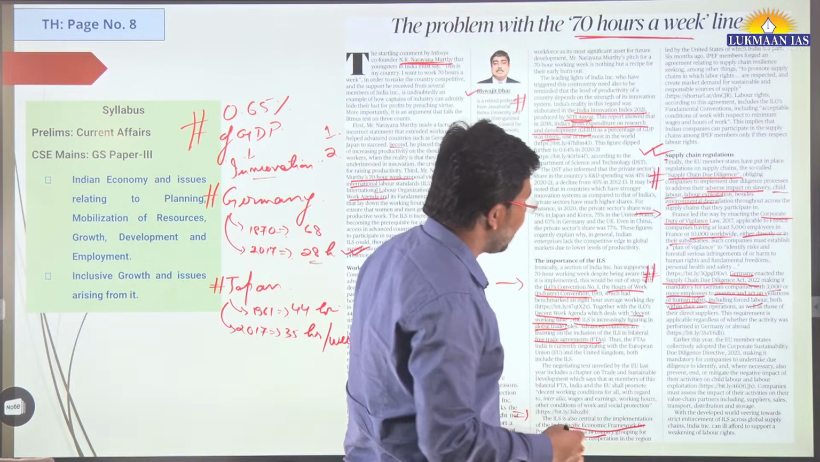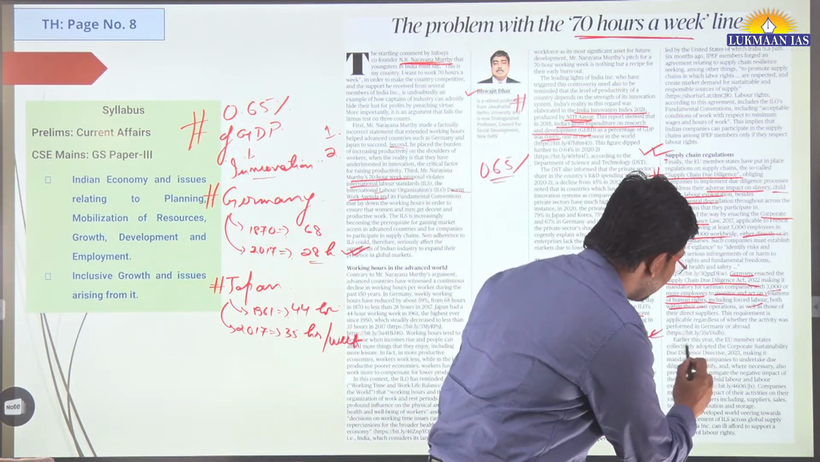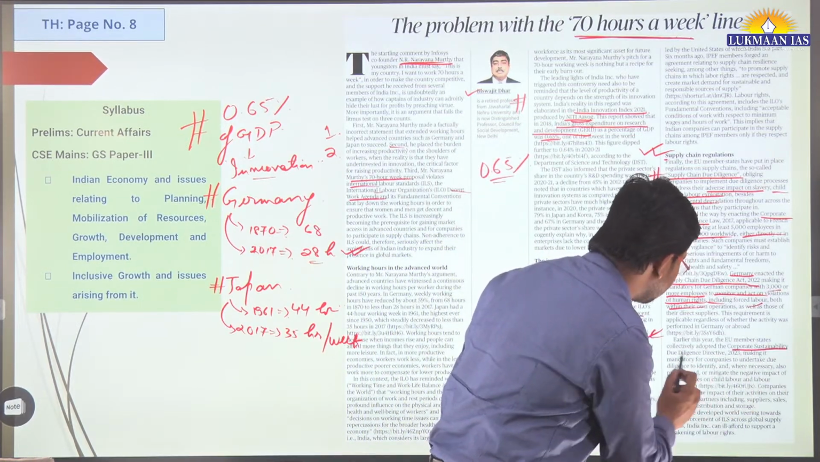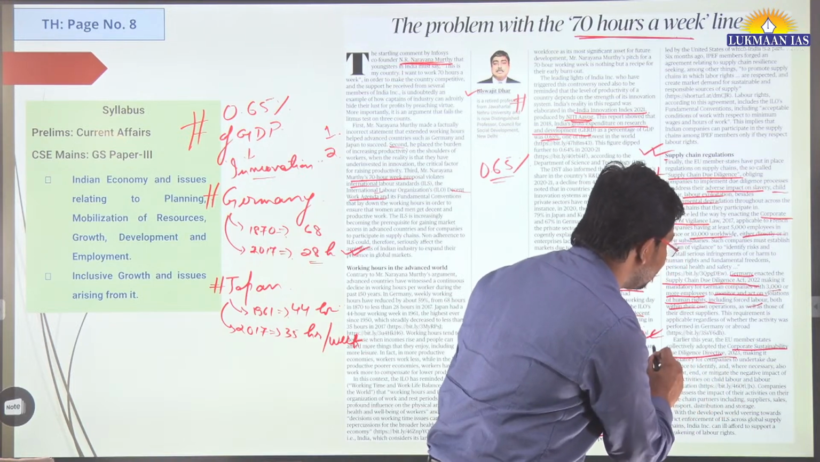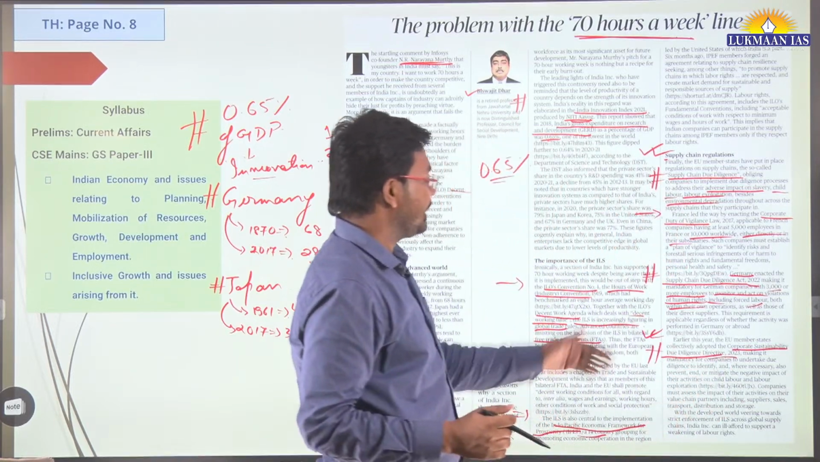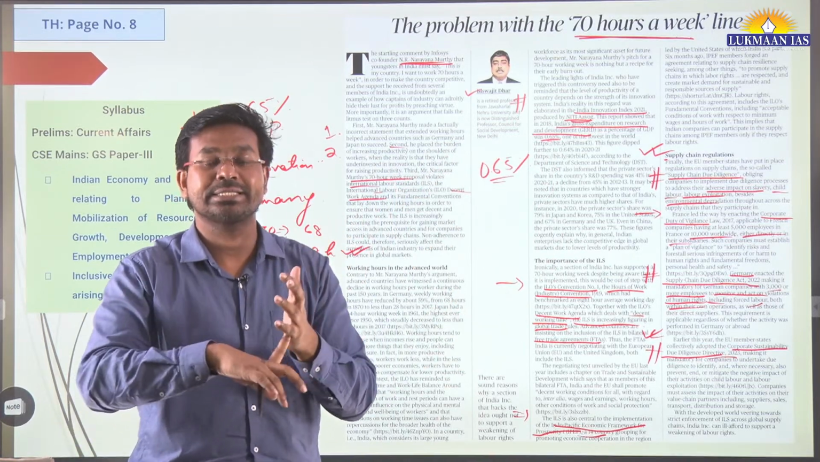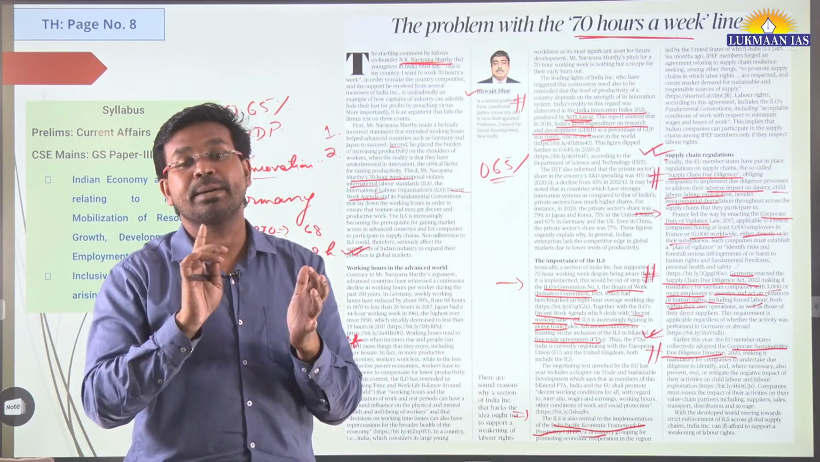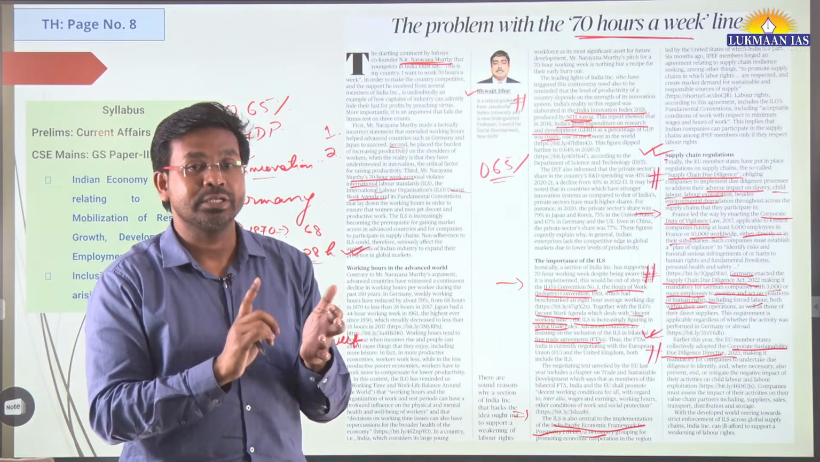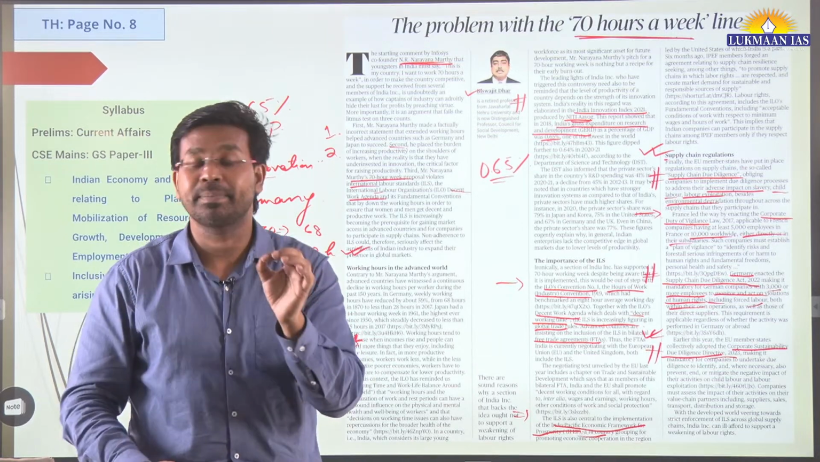And apart from this, the European Union member states collectively adopted the Corporate Sustainability Due Diligence Directive. So these are some of the examples: examples from France, from the European Union, from Germany, from Japan. These are developed countries.